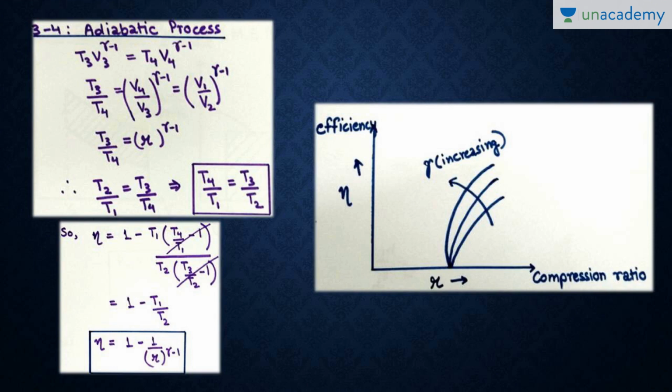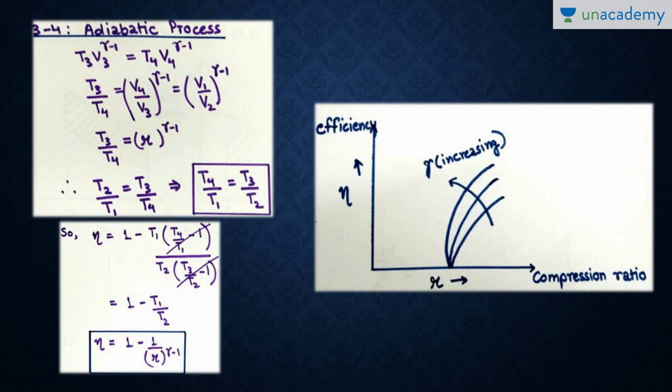We are cancelling this, and the final equation becomes efficiency is equal to 1 minus T1 by T2, and efficiency is also 1 minus 1 upon r raised to power gamma minus 1. This is the final formula for the efficiency of Otto cycle. Keep this formula in mind, because maximum numericals will be on Otto cycle in GATE as well as the engineering services examination. So efficiency of Otto cycle is 1 minus 1 upon r raised to power gamma minus 1. r is the compression ratio.